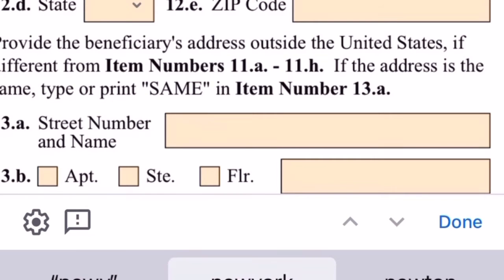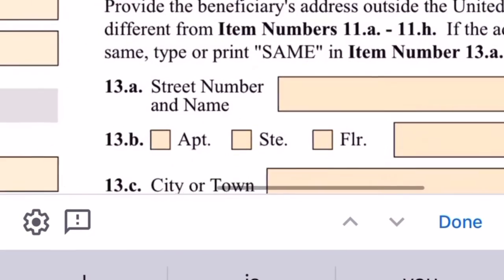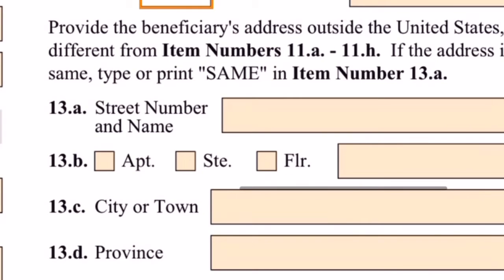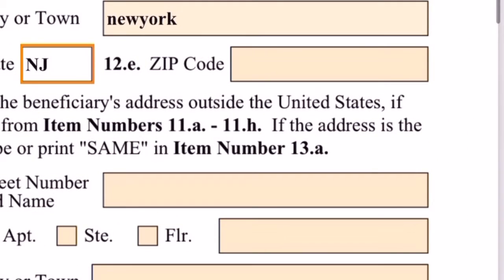So at the back of the form on page 12, you can add the other extra information. So this is the address we're entering, where my client's wife is going to live in the US. So this is the address: New York, Queens, floor 3, and New Jersey is the state.